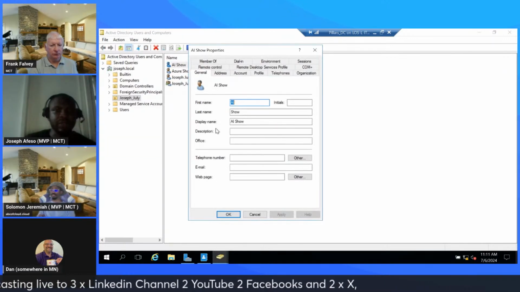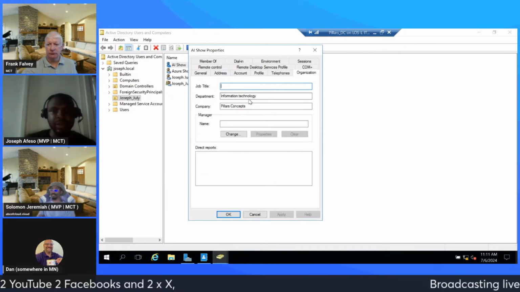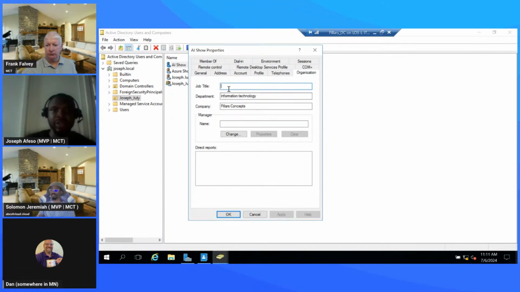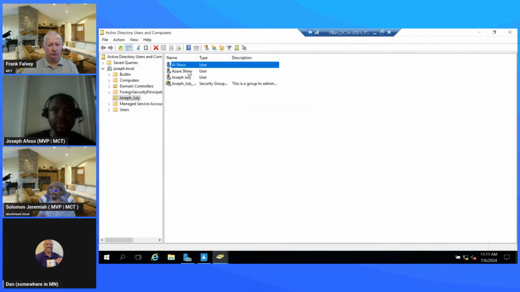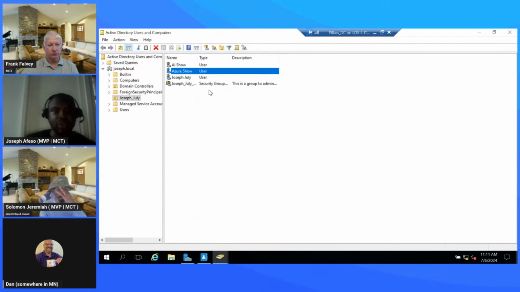So when I come here, the details that I have provided for this user already will just automatically be picked up for this user. I have a department fixed for the user from which I copied this user. The company was already there. But if I go and check the Azure guy, he's not going to have those. So this is the difference between copying from a user and trying to create a user afresh.